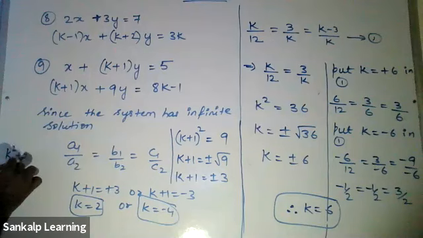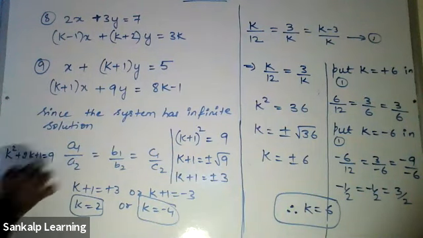Sir, I just multiplied (k + 1) into (k + 1). Then I got k² + 2k + 1. So directly, okay, I got answer 2. k² + 2k + 1 equal to 9.